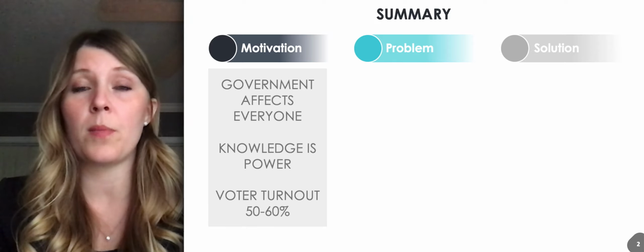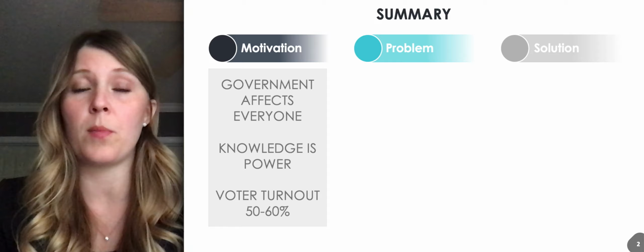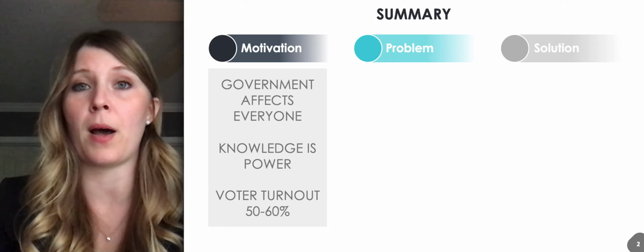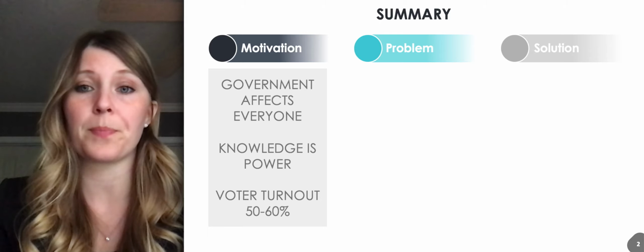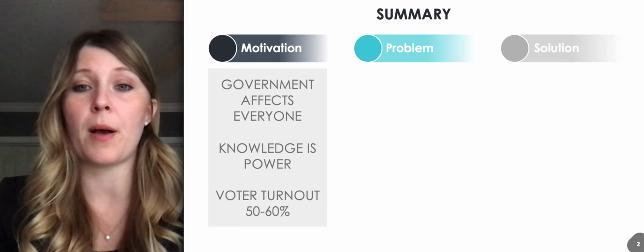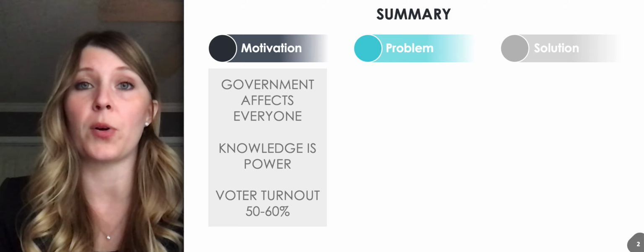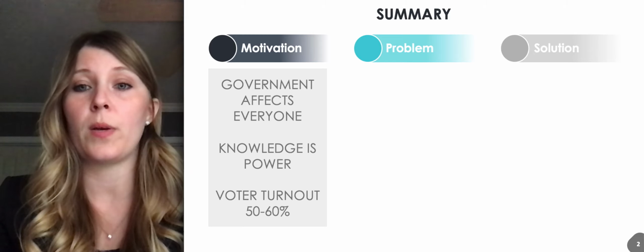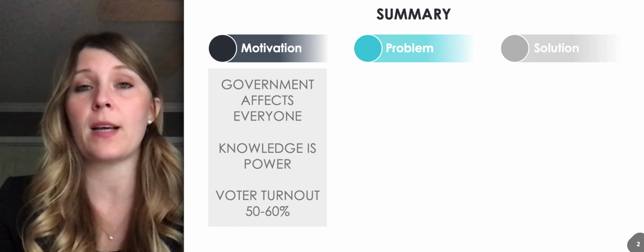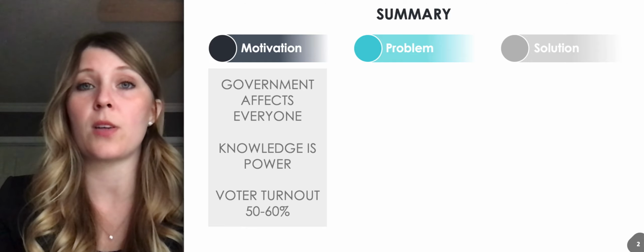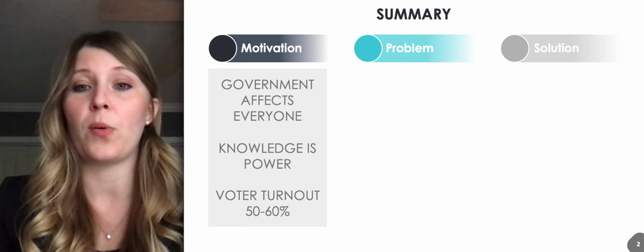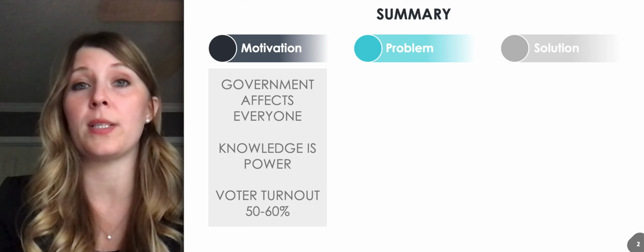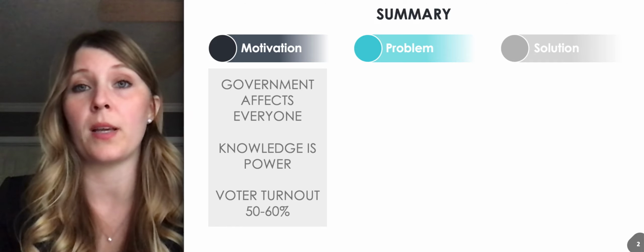So, more on the motivation is that knowledge is power, and the more knowledge that you have specifically about political candidates, the more power you have over how the election goes. Voter turnout is about 50 to 60% of the eligible voter population in the United States. So even though the government and the president affects everyone, 50 to 60% of us are particularly interested and we care enough to go and vote. So therefore, a way to predict who might be a good candidate is particularly of interest to those of us who plan to vote.